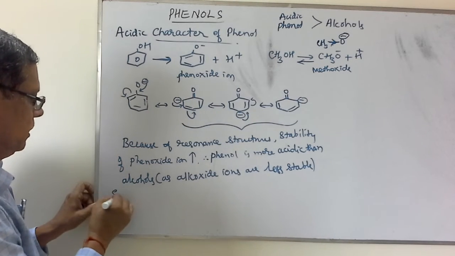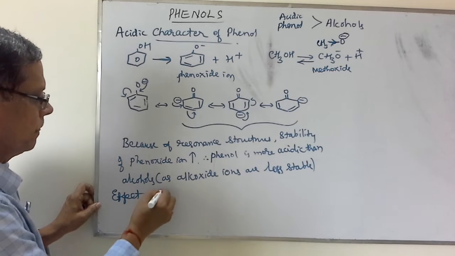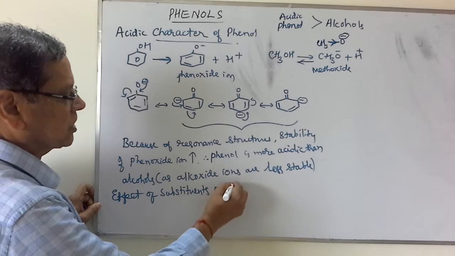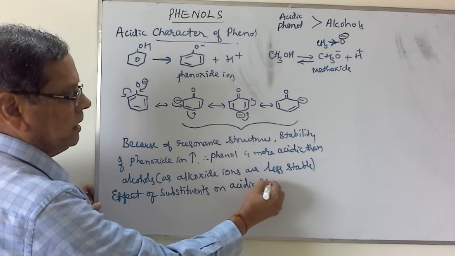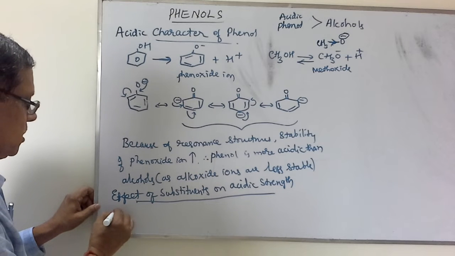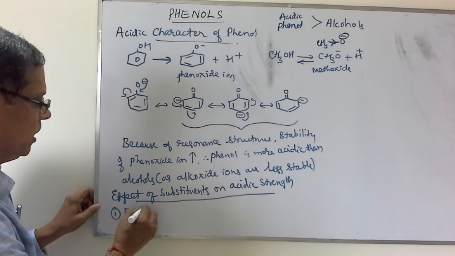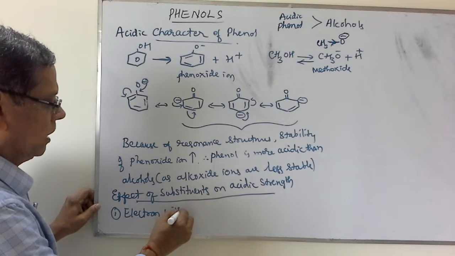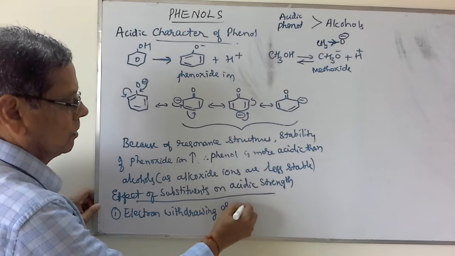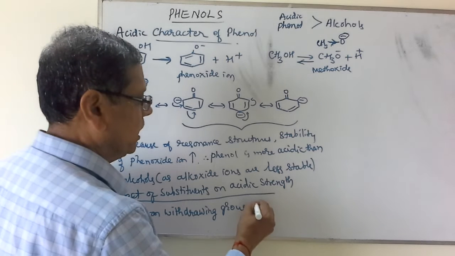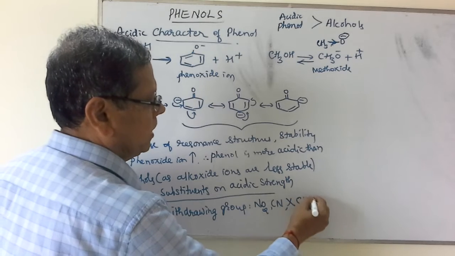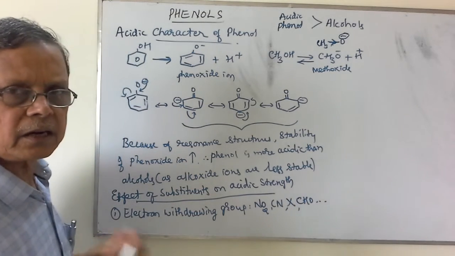Now let us see the effect of substituents on acidic strength of phenols. First, let us consider electron withdrawing groups. For example, when you consider this nitro group, cyano group, halogen atom, aldehyde, etc. These are all electron withdrawing groups.